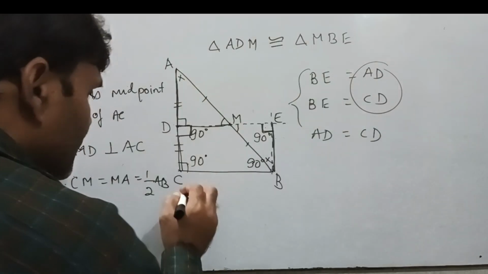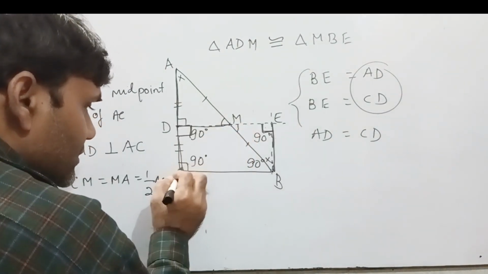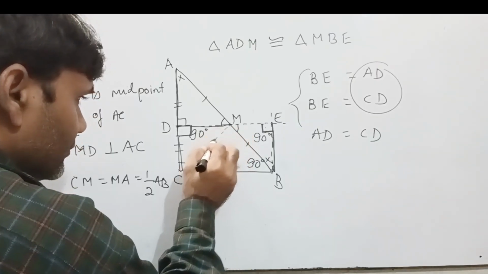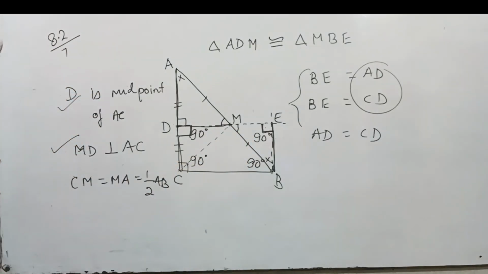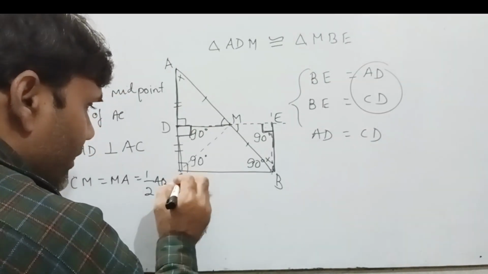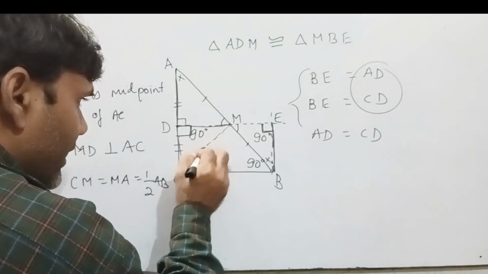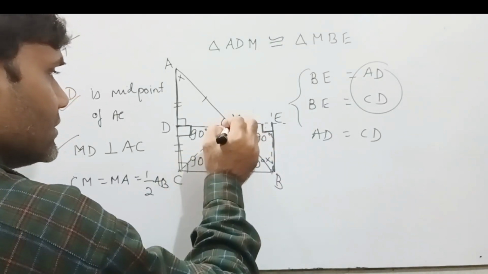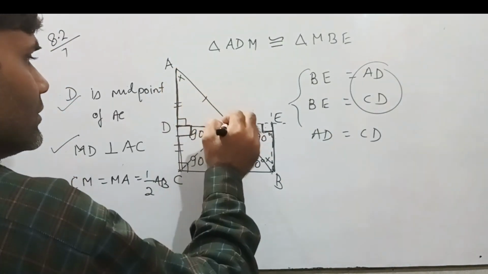Now see, this is point M and this is point C. If we draw this line, then what we have? We have line MC, and this is MB, and this is AM.